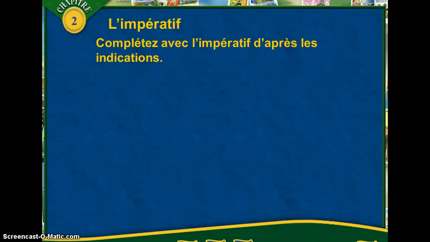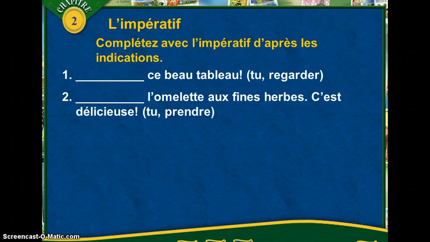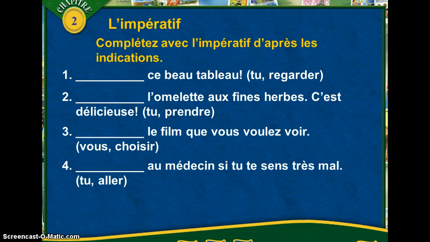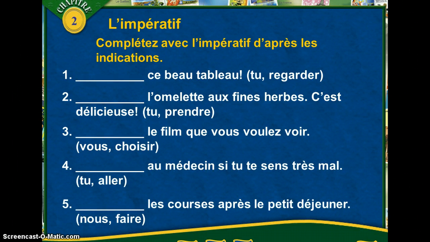What you're going to do is you are going to write out these 5 sentences, and if you notice at the end of each, in parentheses, there's a verb, plus before the verb there's a subject. What you're going to do is you are going to write commands. Be careful, you are not going to use the word tu or nous or vous in your work. So when you're ready, pause, and when you're finished, hit play again.